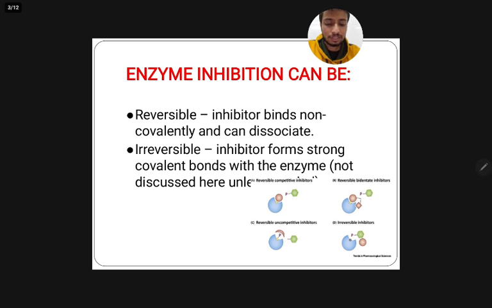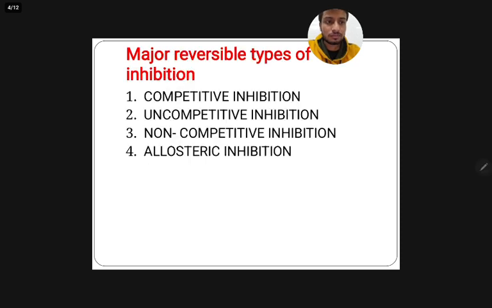In irreversible inhibition, the inhibitor forms a strong, usually covalent bond with the enzyme, often at or near the active site, and permanently inactivates it. However, in the presentation, the focus will mainly be on reversible types rather than irreversible ones. Now, let us look at the major reversible types of enzyme inhibition that will be discussed in detail. The four key reversible types are competitive inhibition, uncompetitive inhibition, non-competitive inhibition, and allosteric inhibition. Allosteric inhibition is a type of non-competitive inhibition.